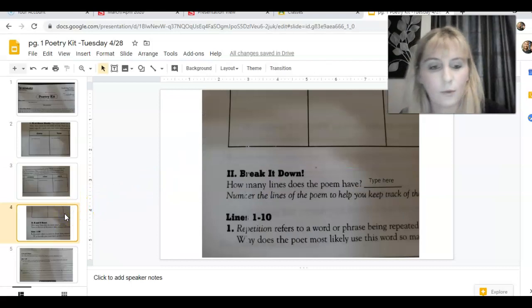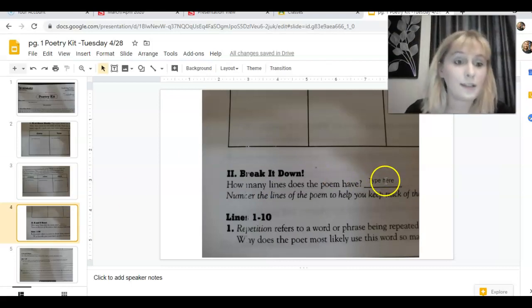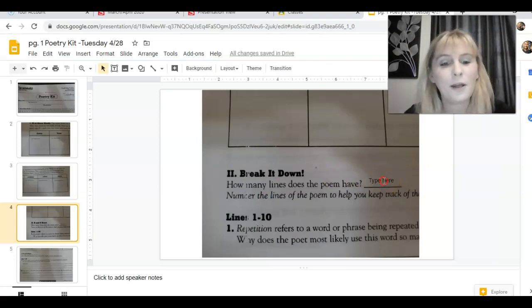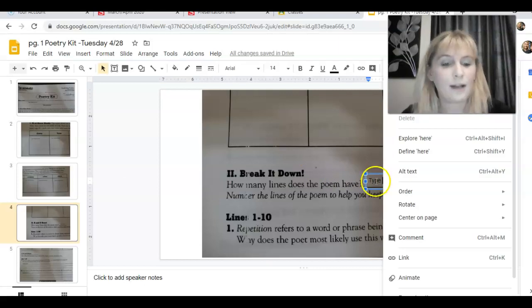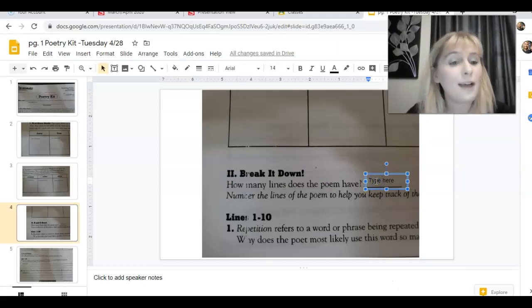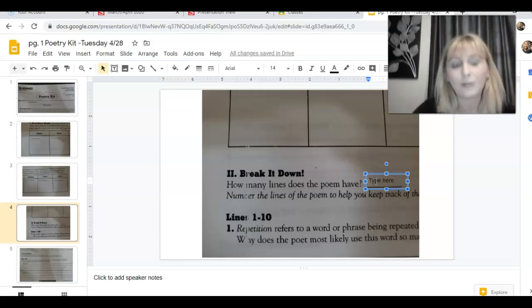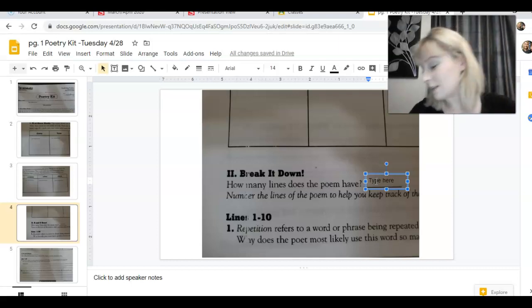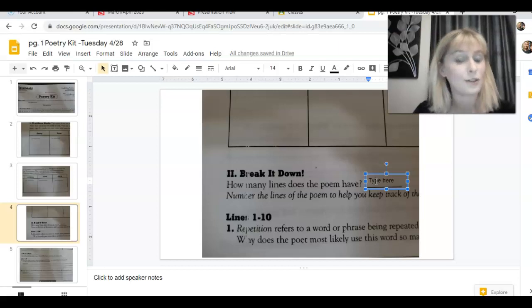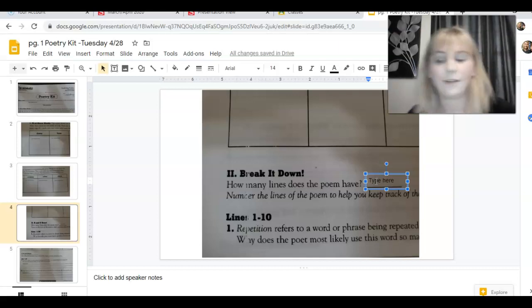All right, moving right along. This is a very simple question too. Just click right in there, and it wants to know how many lines this poem has. Well, I told you the answer to that in the read aloud, and you should have numbered it, and you should instantly know what the answer is. So just erase type here and put in that answer.